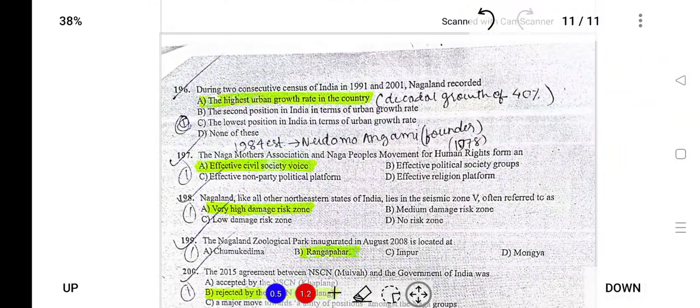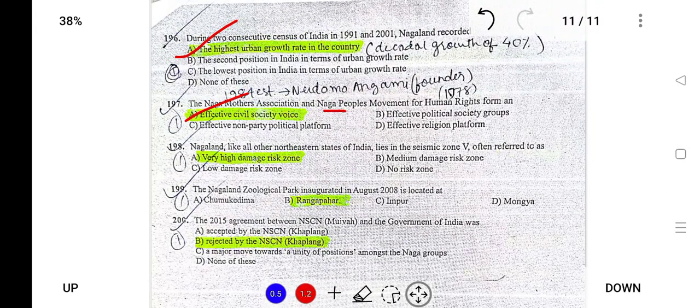Next, during the last two consecutive censuses of Nagaland, 1991 to 2001, Nagaland recorded the highest urban growth in the country of 40%. The Naga Mothers Association and Naga people are an effective civil society. Nagaland, like any other northeastern states, lies in seismic zone 5, that is very high damage risk zone. The 2015 agreement that was signed between the government of India and NSCN-IM was rejected by NSCN-K.